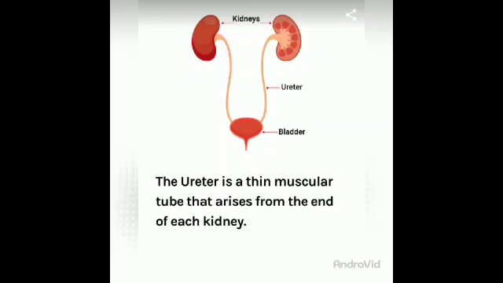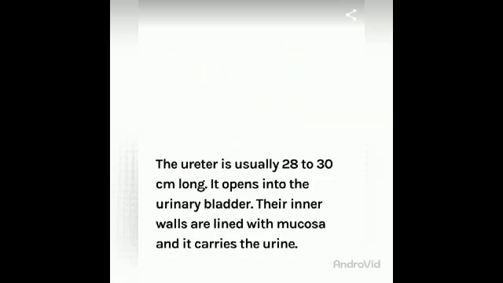The ureter is a thin muscular tube that arises from the end of each kidney. Right here you can see in this picture the ureter, the tube-like structure. The ureter is usually 28 to 30 cm long. It opens into the urinary bladder. Their inner walls are lined with mucosa and it carries the urine.